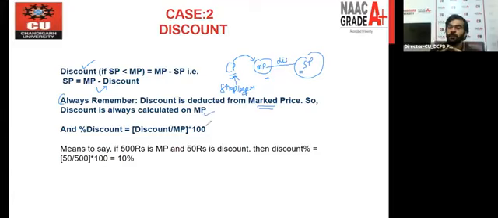In the end, we have discussed the loss percent. We have discussed profit percent. There is a third terminology we have, that is discount percent. And as we have seen, loss percent and profit percent, both we have to compare with the cost price, but discount percent we have to compare always with the market price, right? So that's why we have discount by MP into 100, and this is called discount percent.